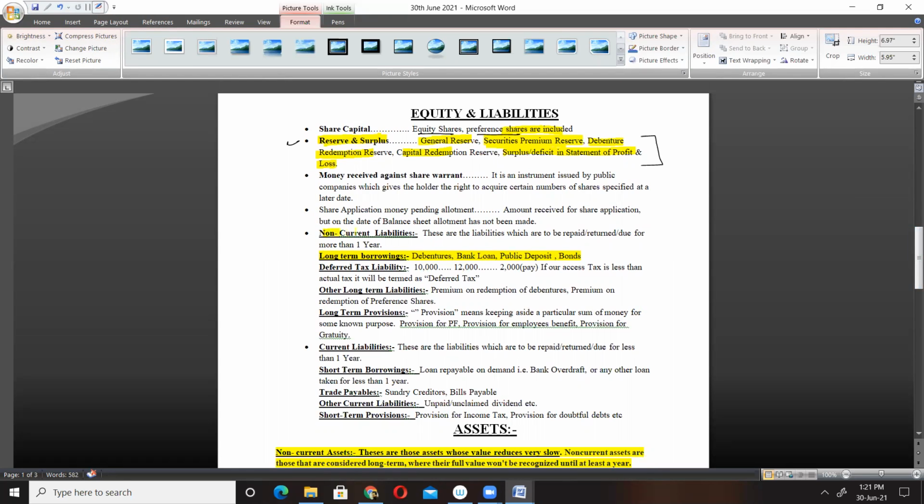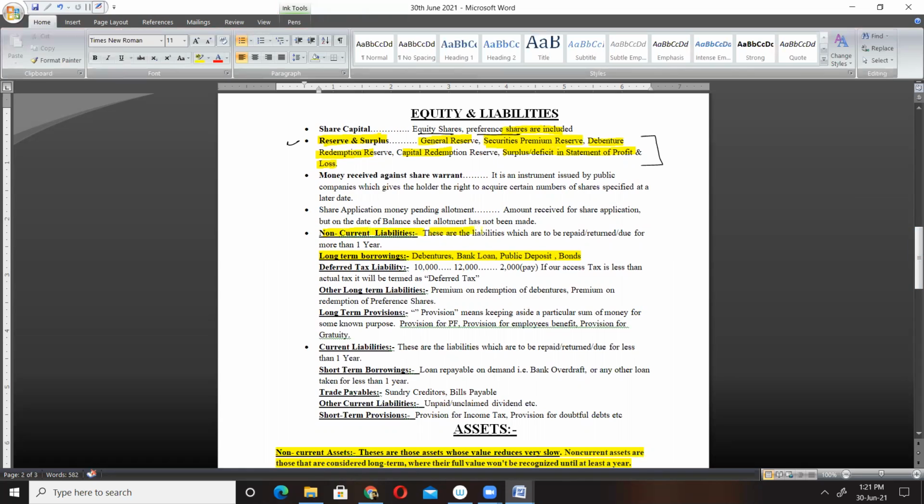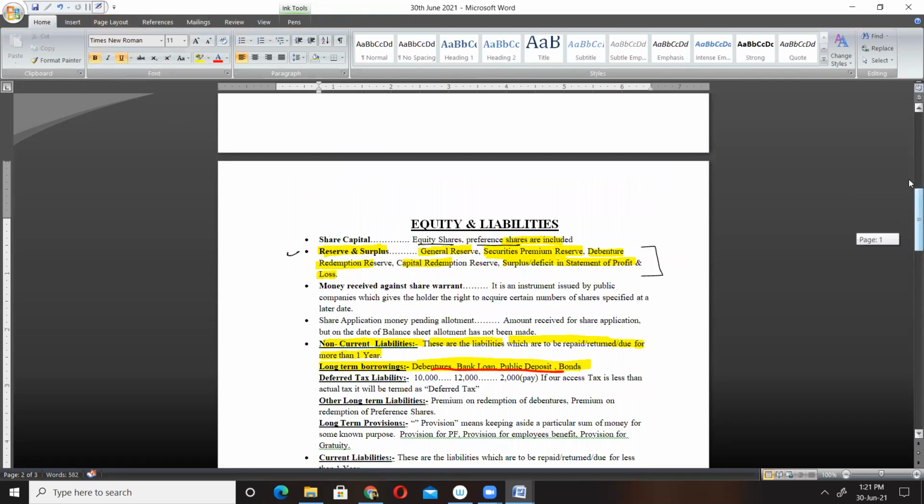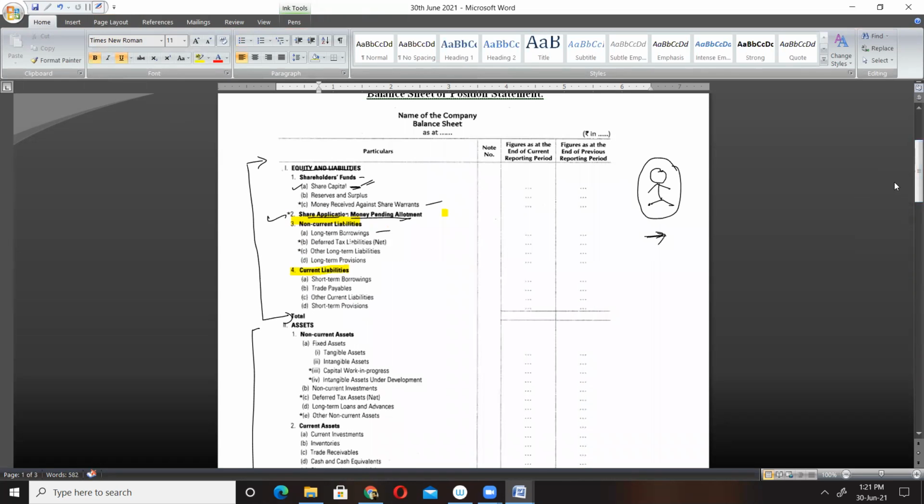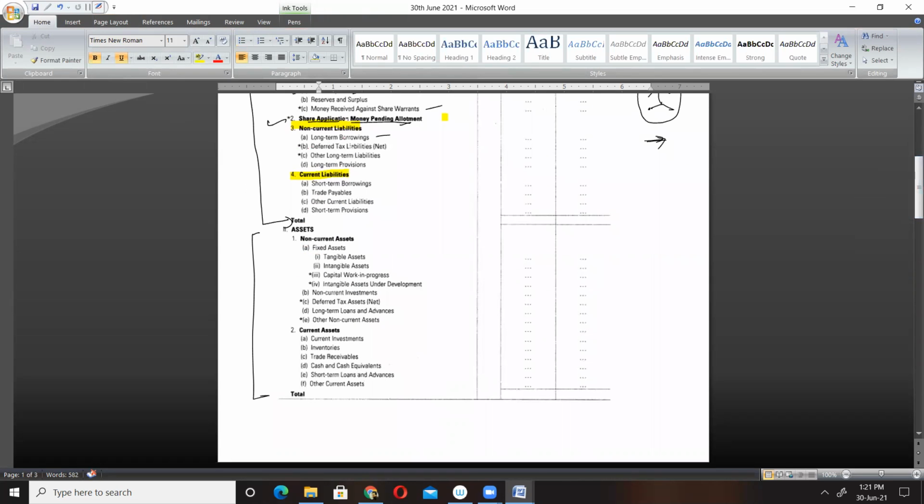So under non-current liabilities, these are the liabilities which are to be repaid or due for more than 1 year. So under long-term borrowings, we have debentures, bank loan, public deposit, bonds. These are some examples of our non-current liabilities, that is long-term borrowings. All right. So similarly, we have different borrowings.